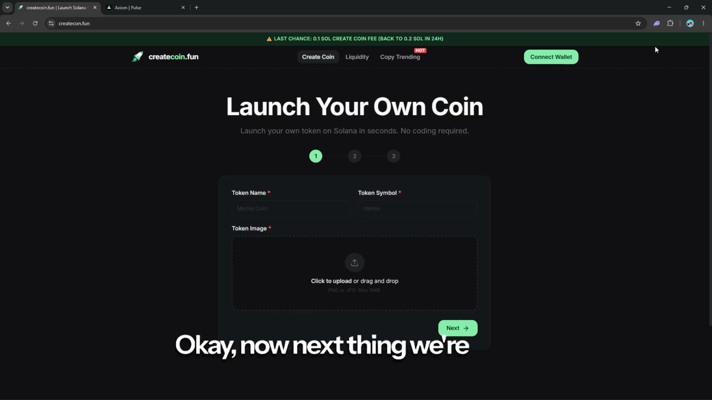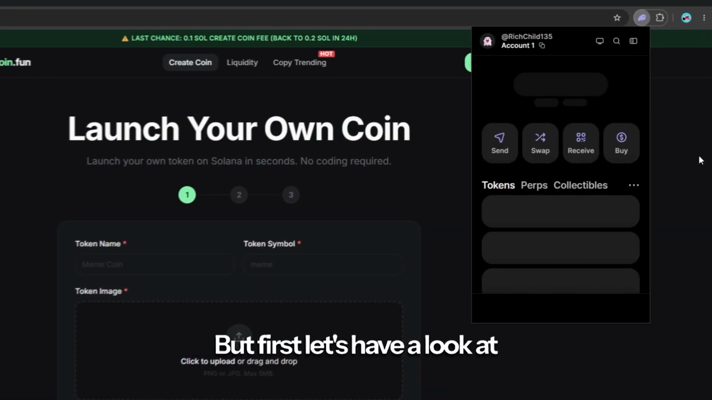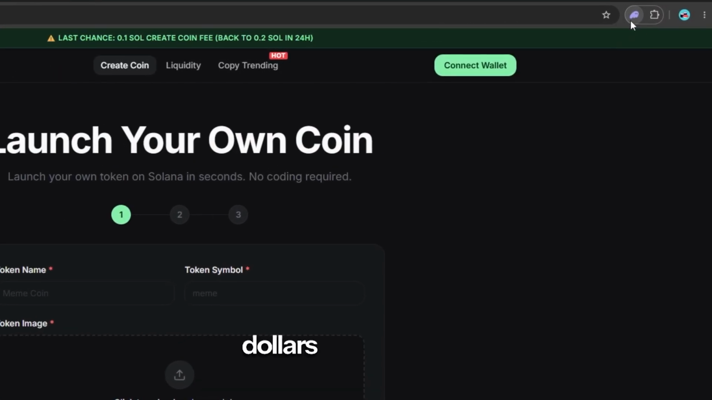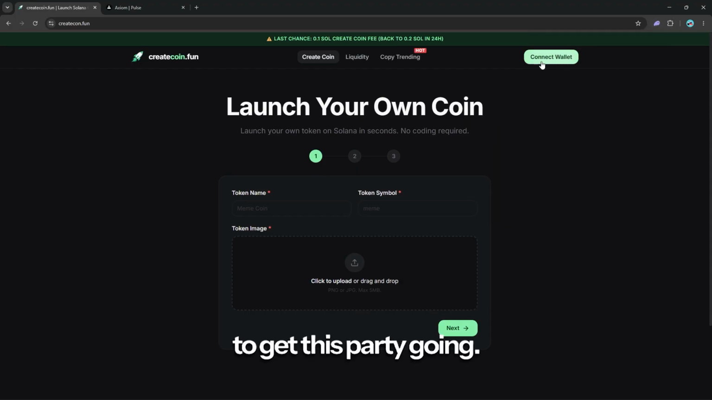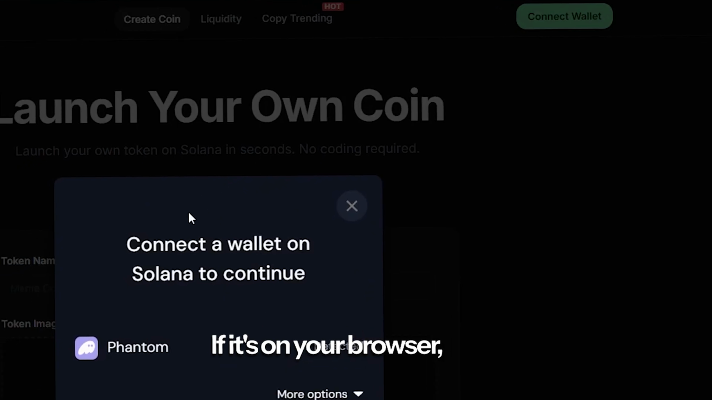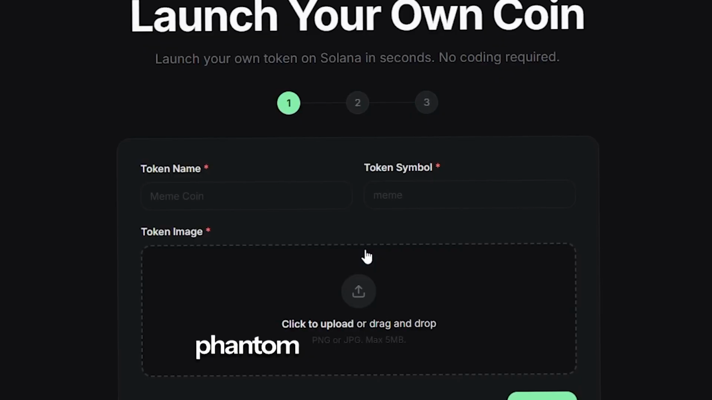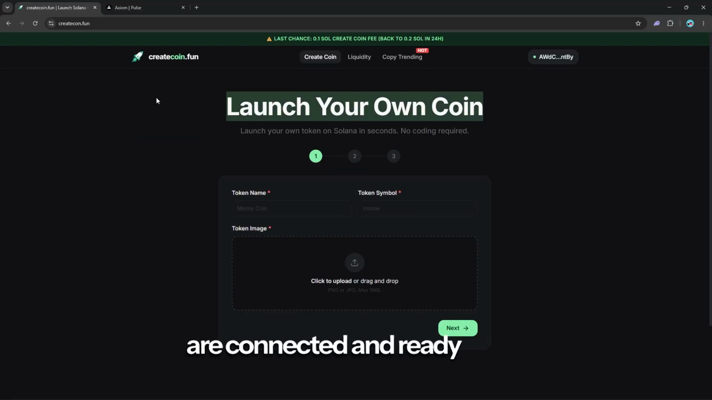Okay, now next thing we're going to do is connect our wallet, but first let's have a look at how much we've got in here. We've got just over $100 worth of Sol, so you need about $100 worth of Sol to get this party going. So we're going to hit connect wallet. If it's on your browser, it will appear here. Click just the Phantom wallet and then you are connected and ready to go.